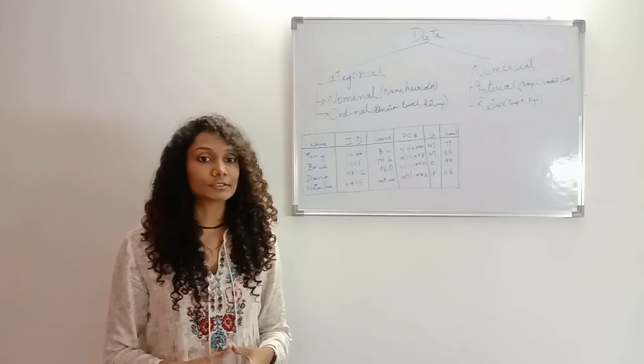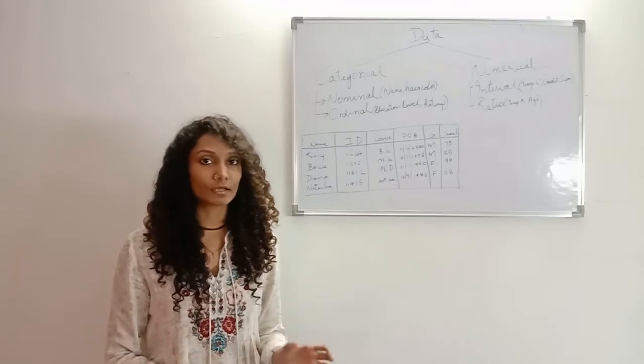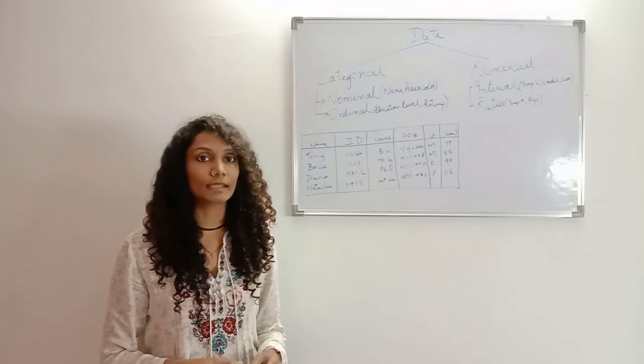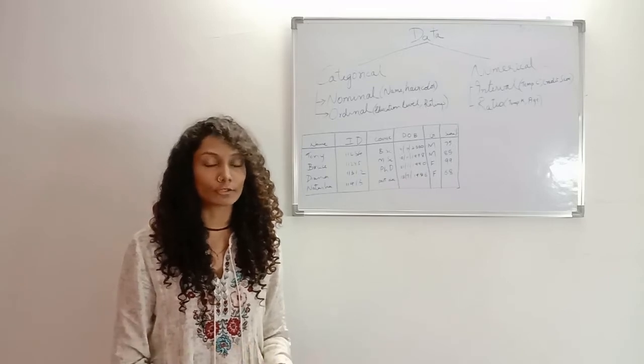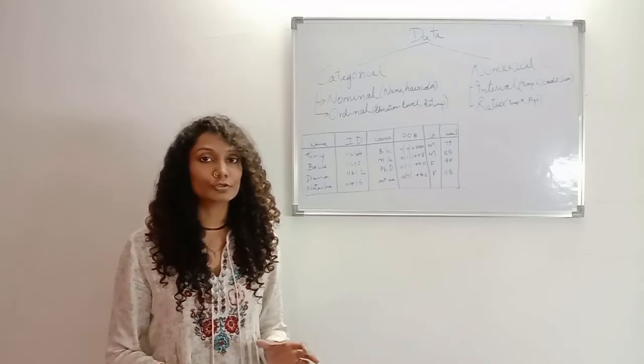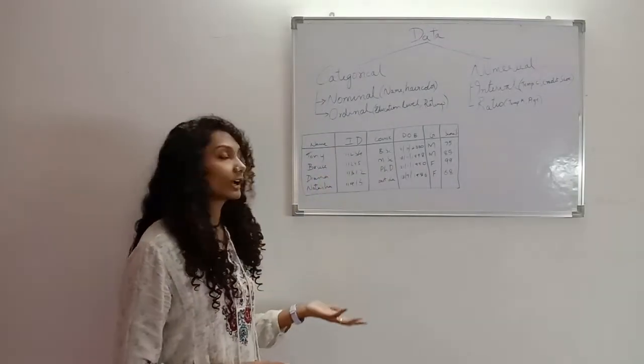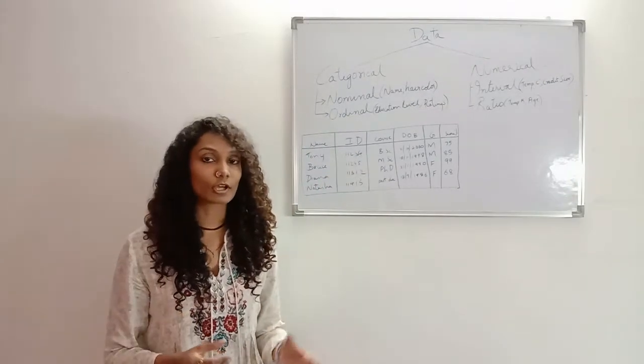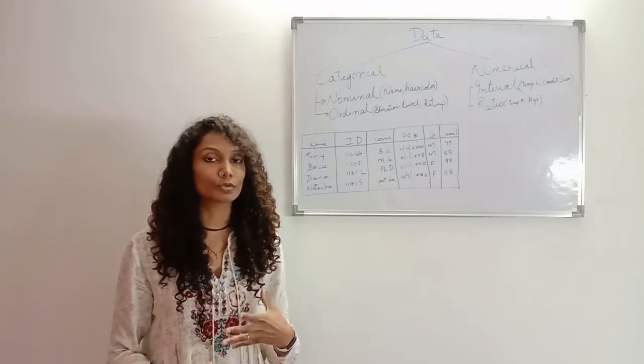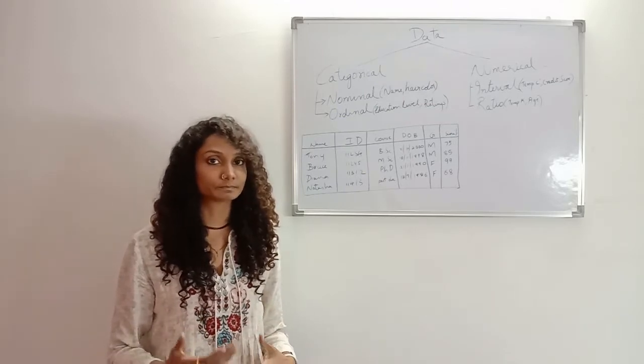So basically the values that this data variable can take, say name is categorical data, and the values name can take like Tony, Bruce, Diana, all these values are called categories or groups or levels.